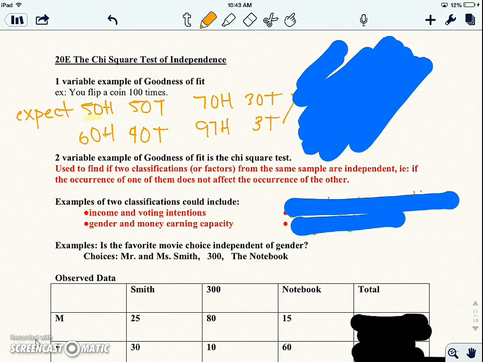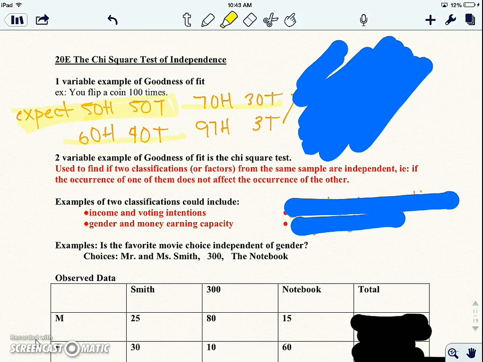Two-variable stats notes, day 4, and we're going to talk about goodness of fit. An example of goodness of fit would be flipping a coin. If you flipped a coin 100 times, you would expect to get 50 heads and 50 tails. So maybe I did it in front of the class, or I gave you a coin. If you got 60-40, you'd be like, yeah, okay, that could happen. 70-30, no big deal. That's a little weird that you got so many heads.